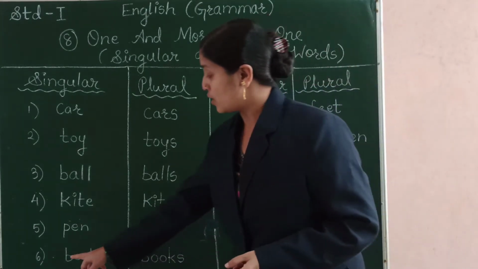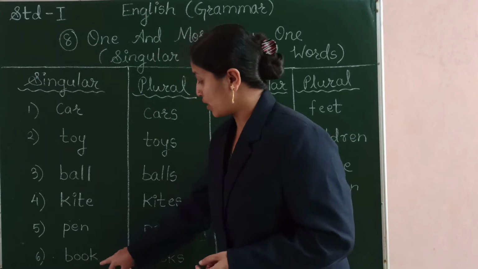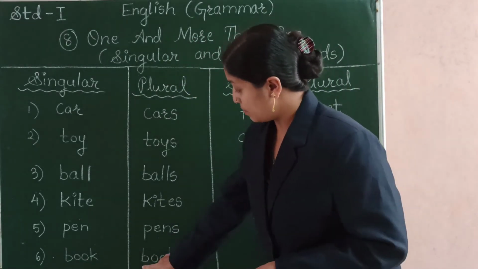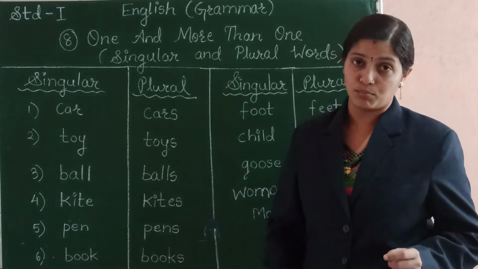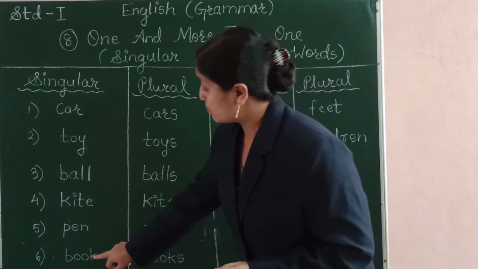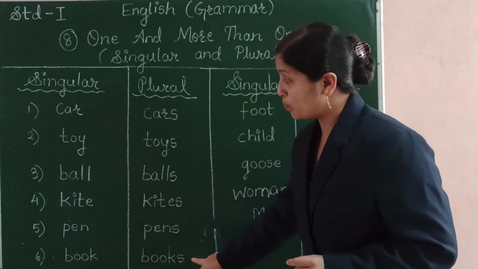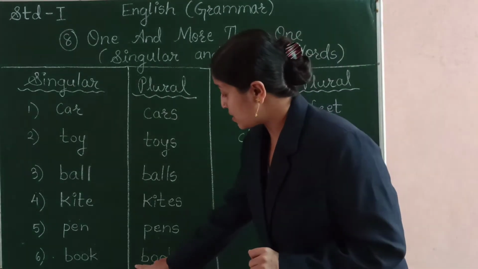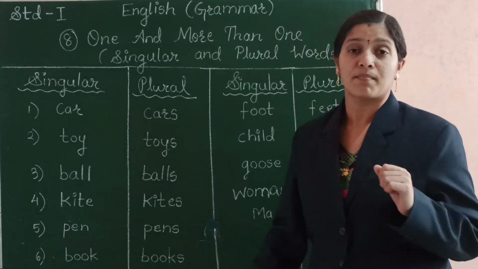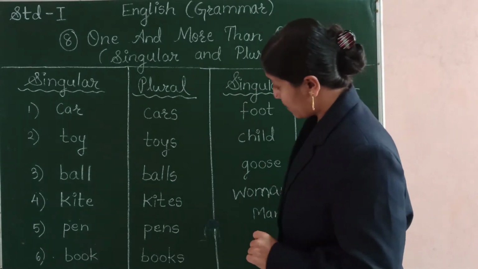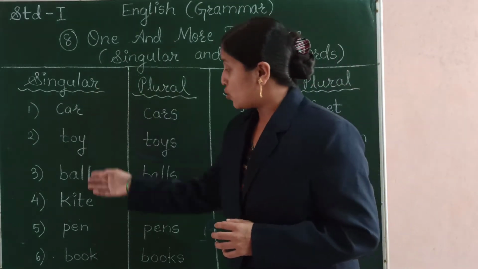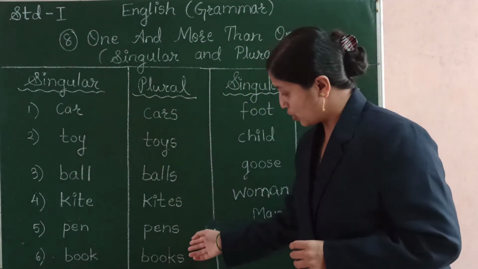The next is book. Here you can see books. So the word book is changed to plural form. S is added to it and it becomes books. Okay. So these were some of the words in singular form and plural form.